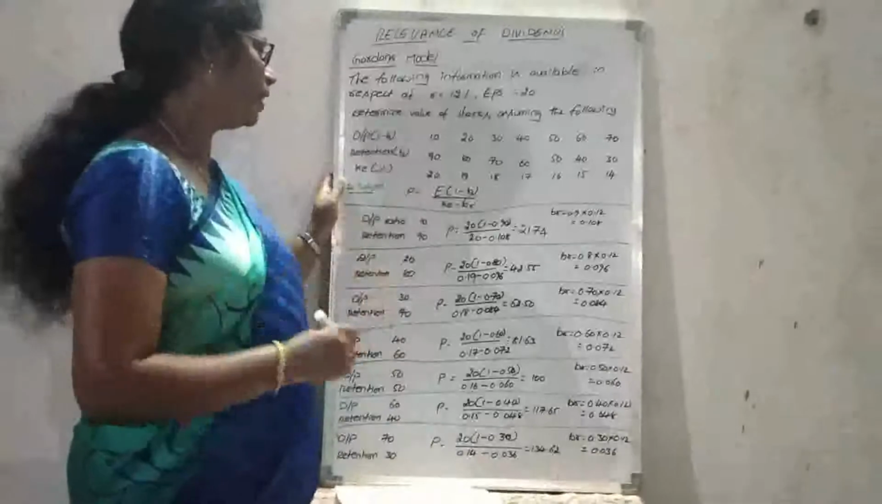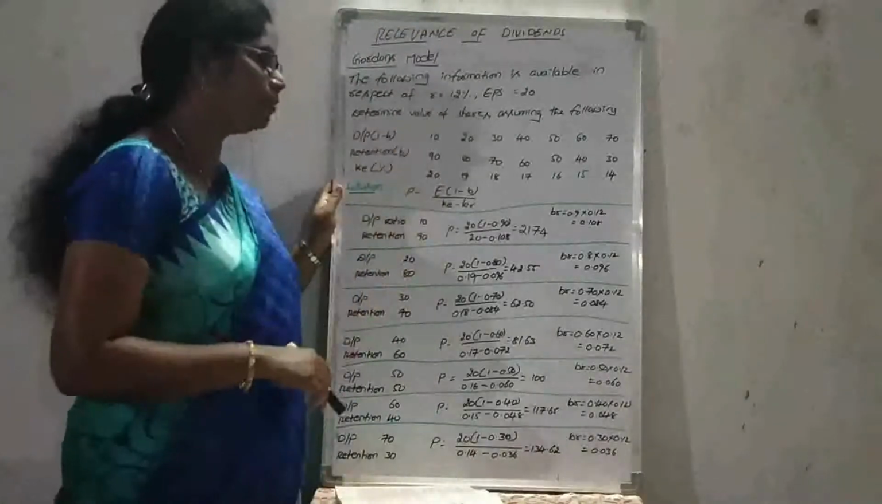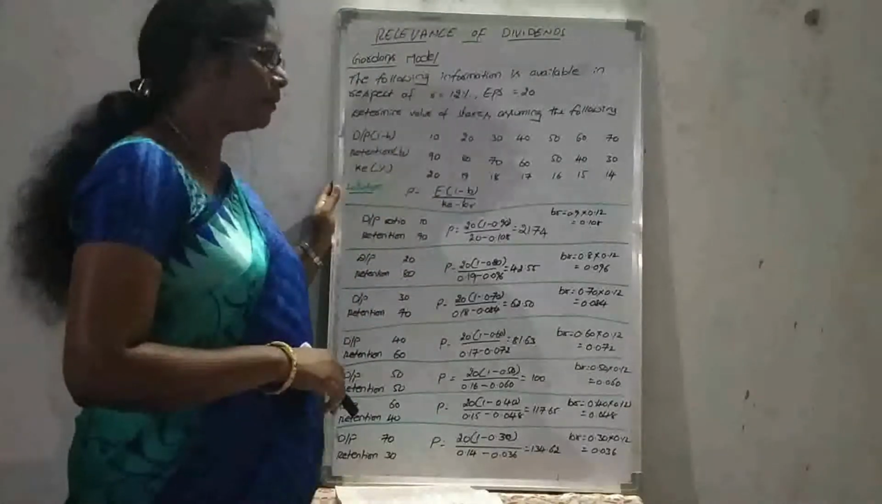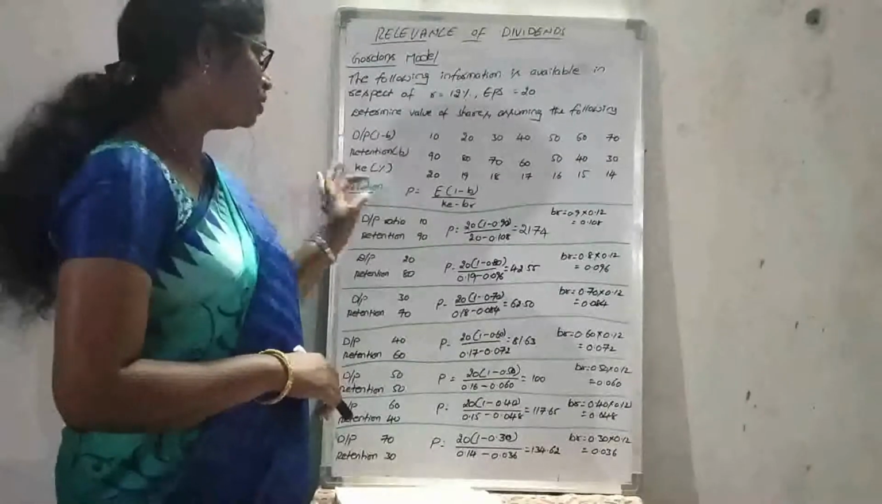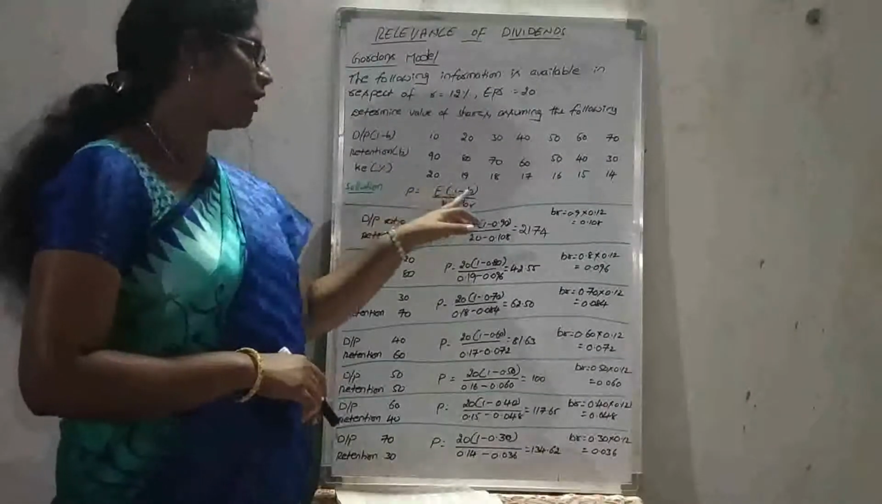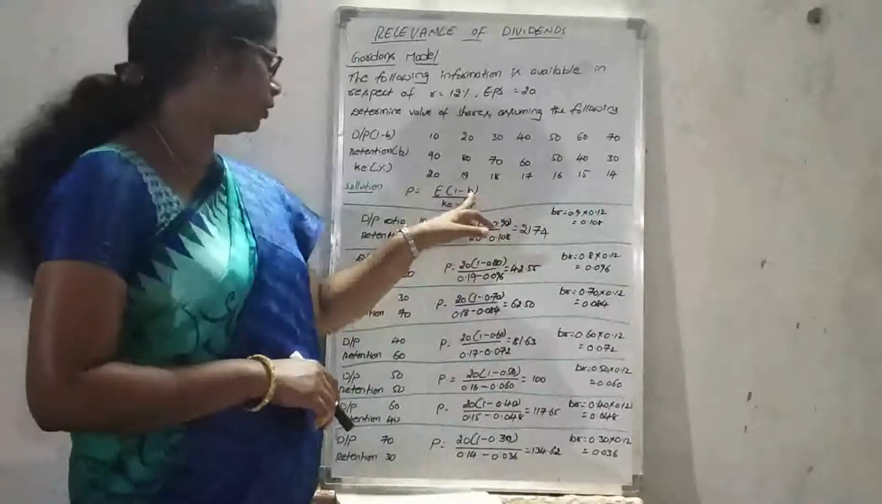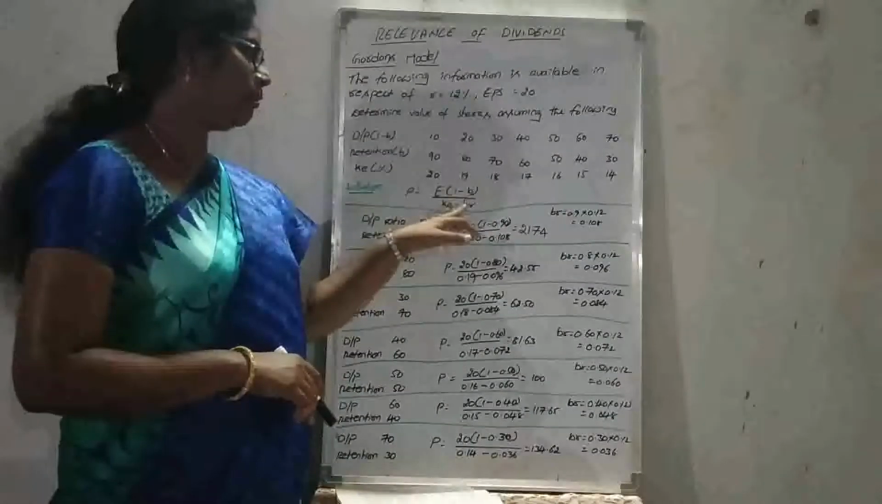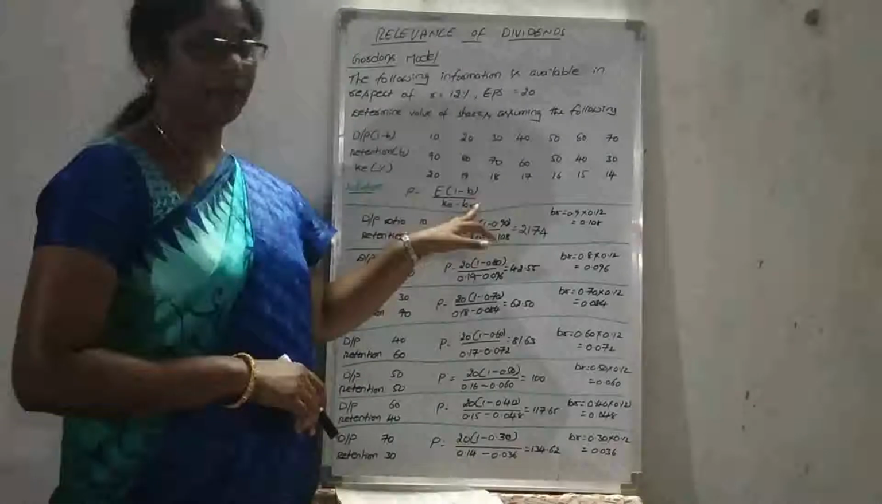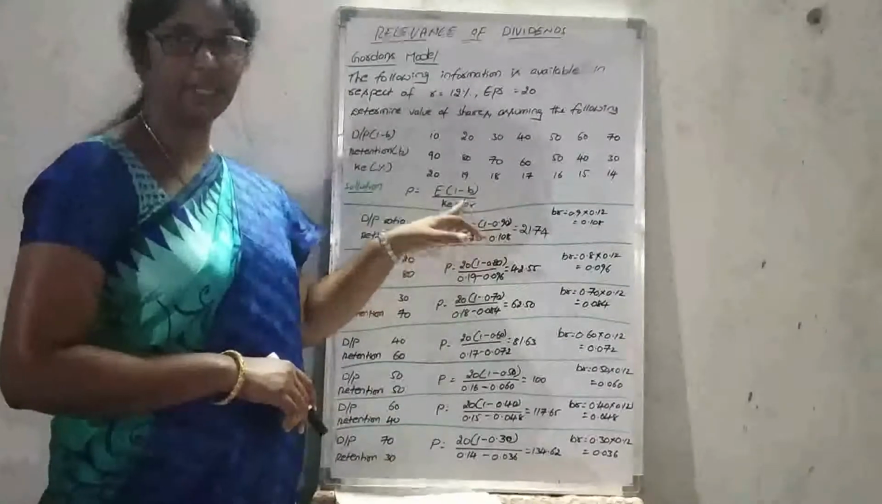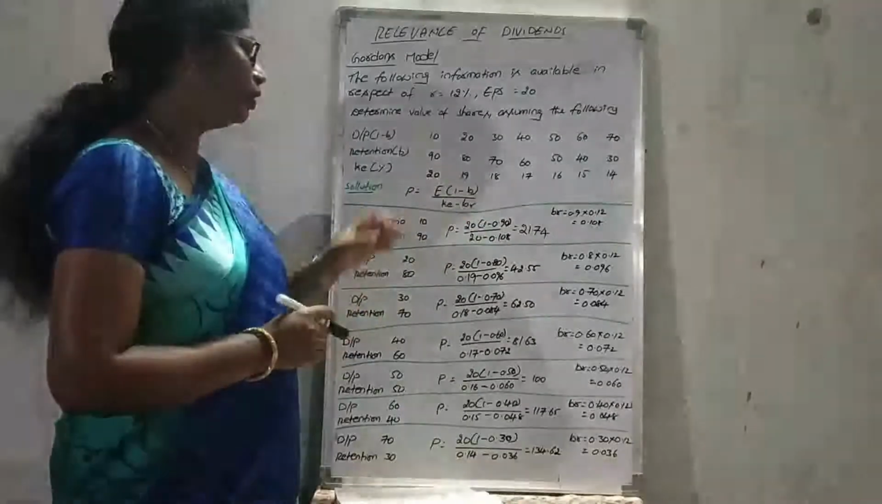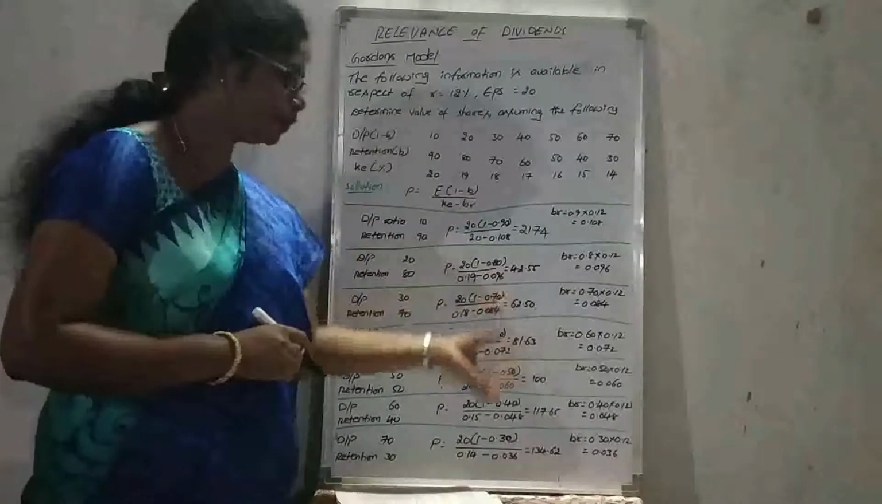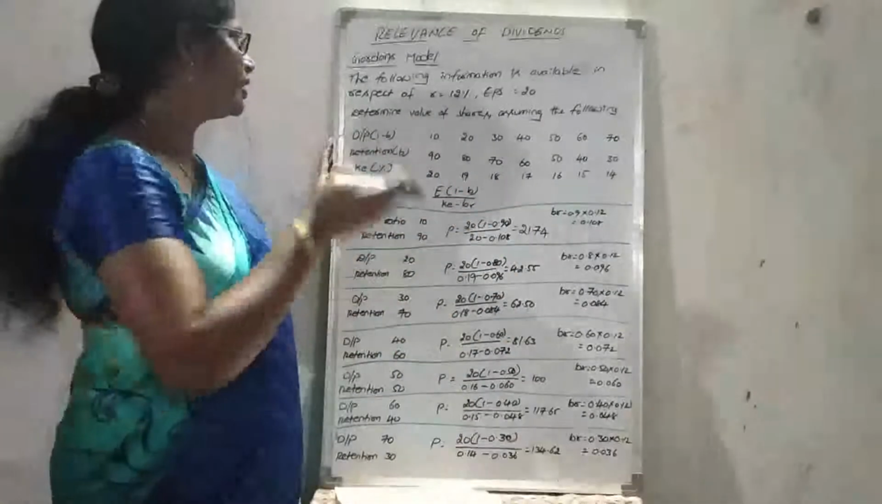So the formula is P equal to E into (1 minus B) divided by K minus B into R. Here E is the earning per share, B is the retention value, K is the cost of equity, and R is the required rate of return. According to this formula, he is going to prove his assumptions. So let's come to the problem.